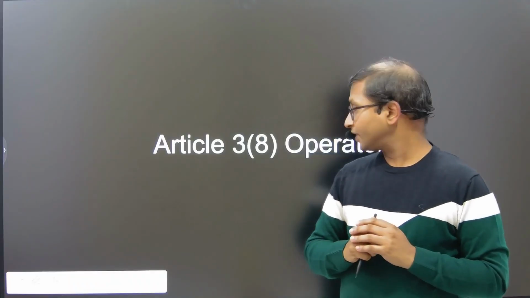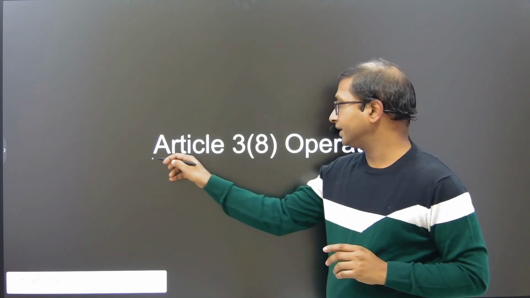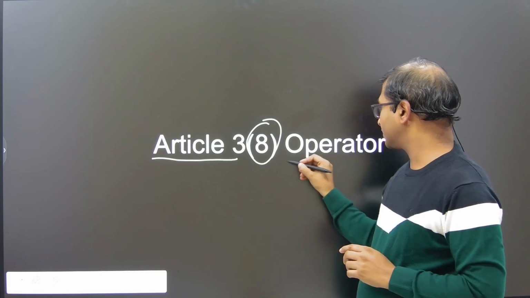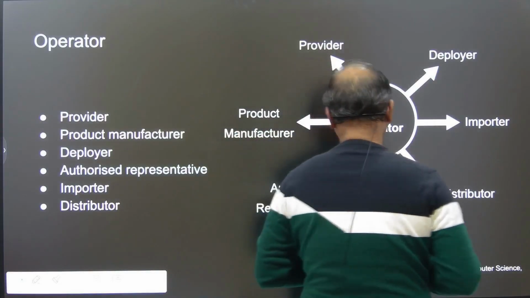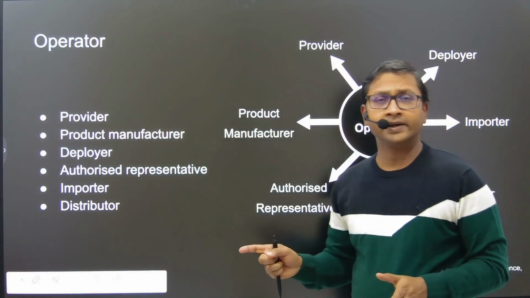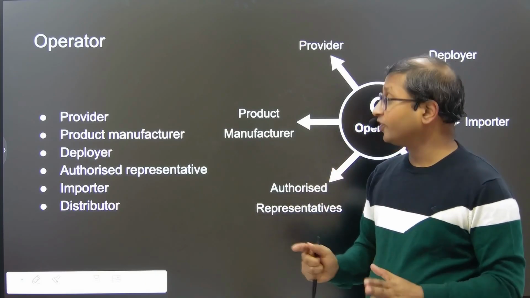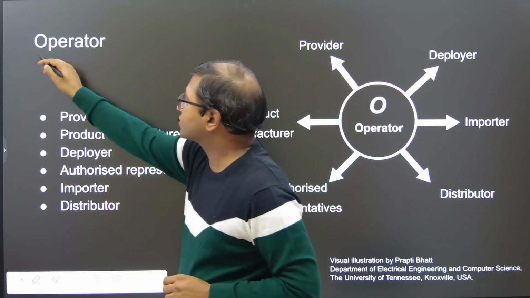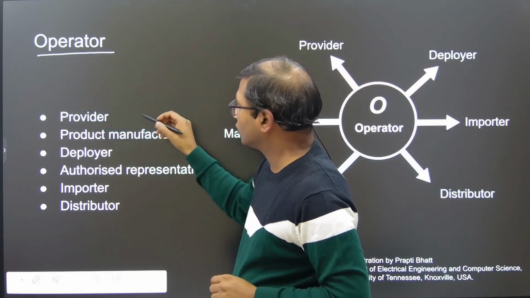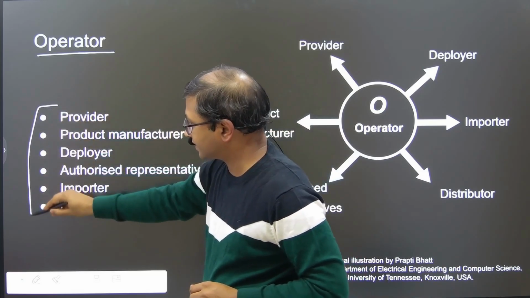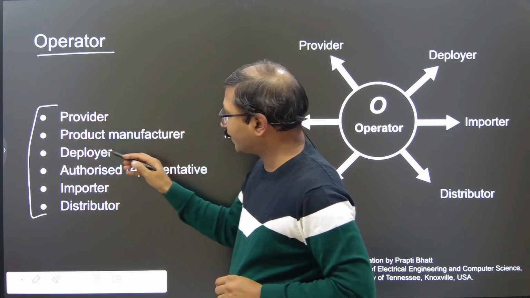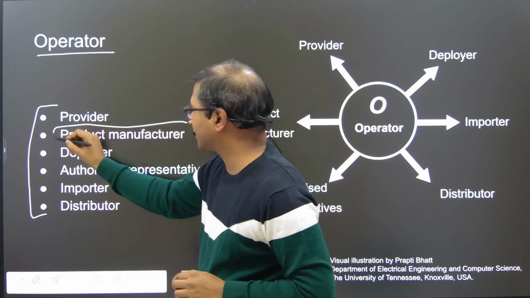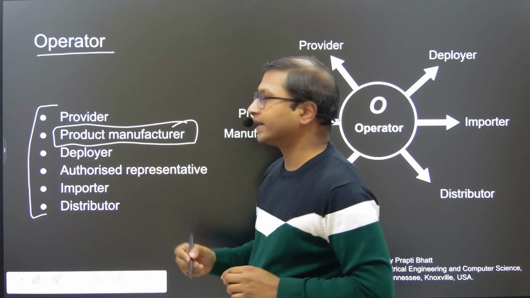Hi. So we are going to talk about Article 3, Clause 8 of EU's AI Act, which defines operator. It's a pretty short and very powerful definition. So operator is just one word to include all these 6 entities. We have already defined these 6 entities in earlier videos, except product manufacturer, which is not defined in the EU's